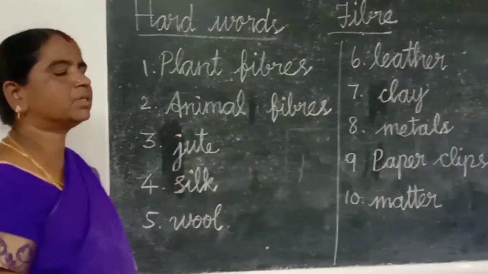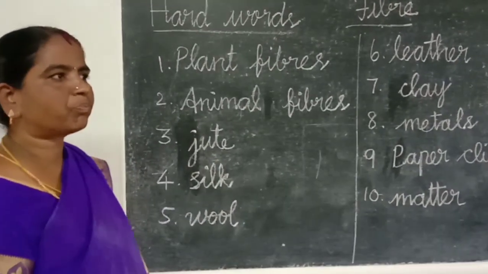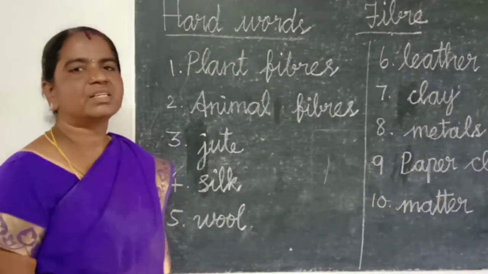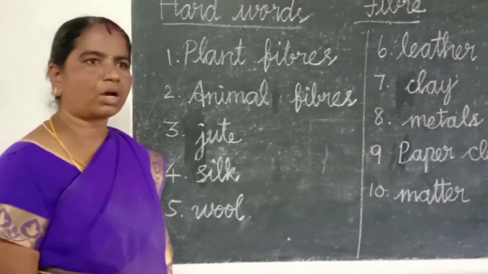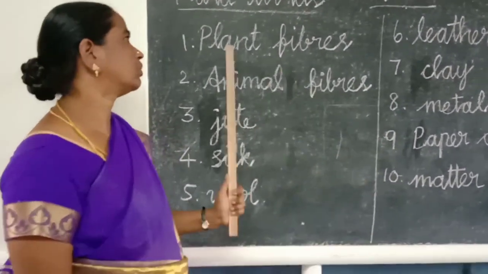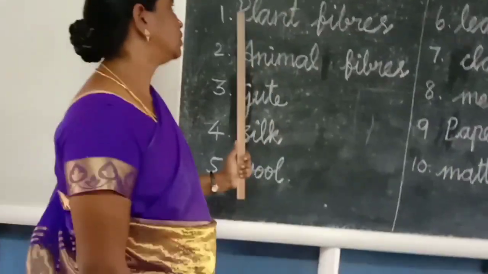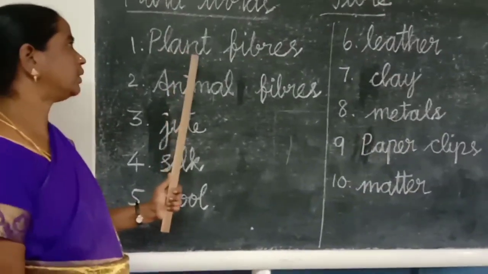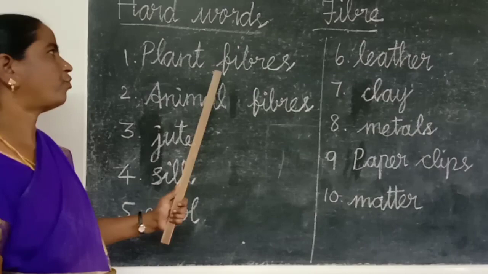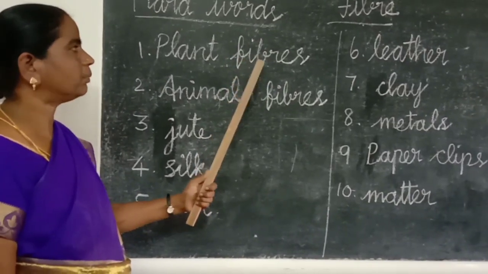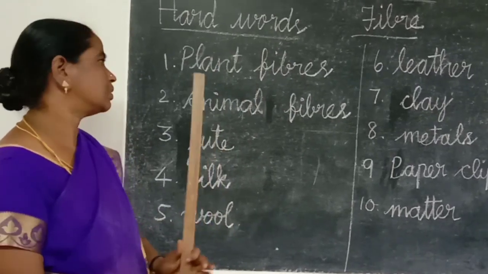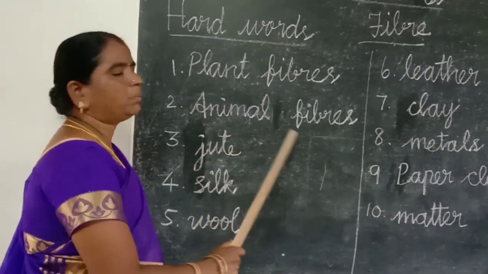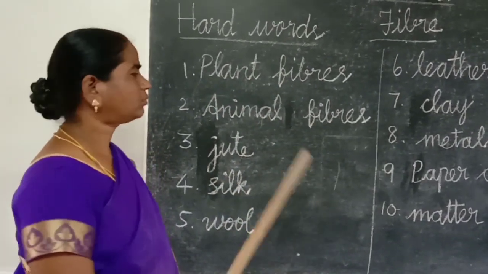First one, plant fibers. What is meant by plant fibers? It is traditionally used as paper, cloth and rope. Plant fibers. P-L-A-N-T. F-I-B-R-E-S. Plant fibers.